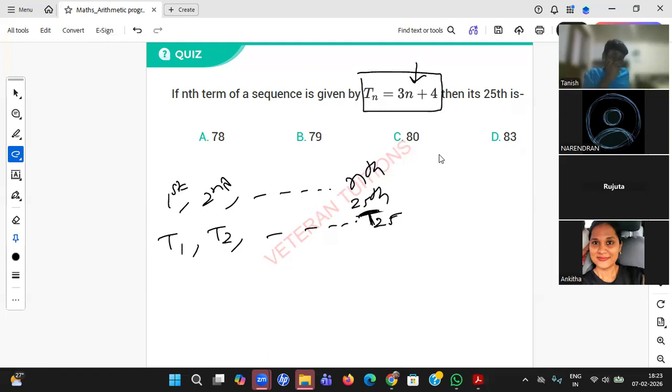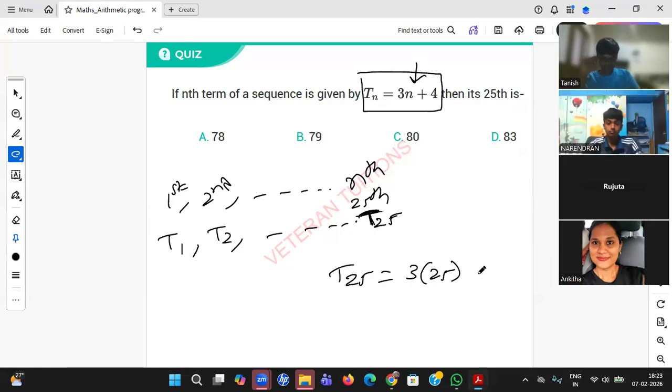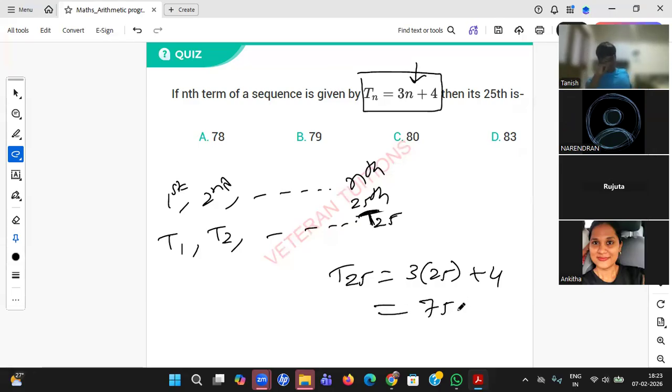Okay, very good student. Tanish, right answer. So T25 equal to 3 into 25 plus 4, nothing more than that. 75 plus 4, 79. Option number B is the right answer. Yes, Tanushri, very good. Okay. So this is a general formula.